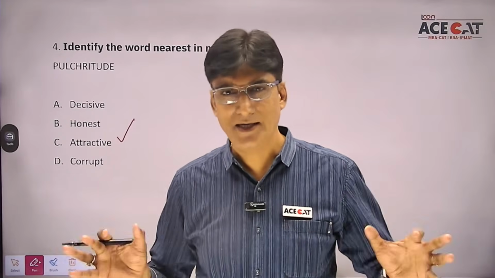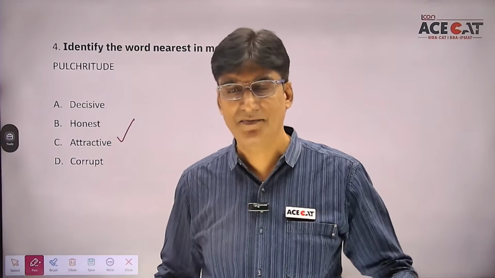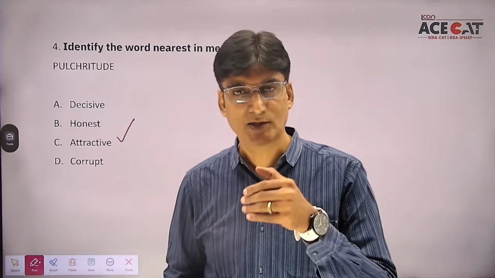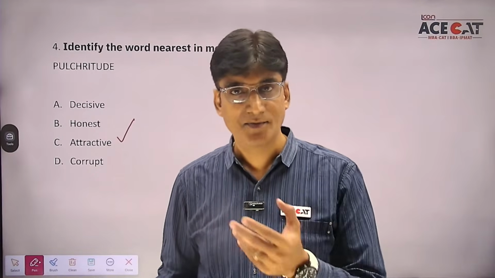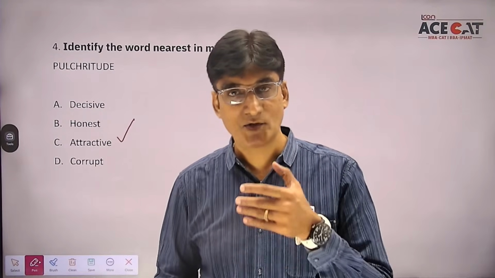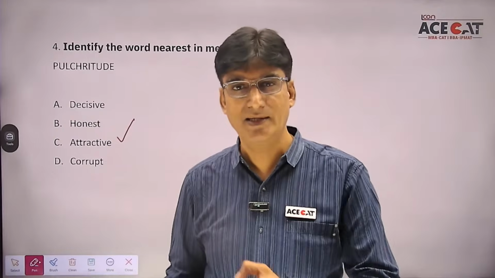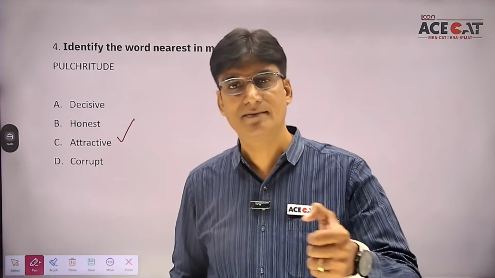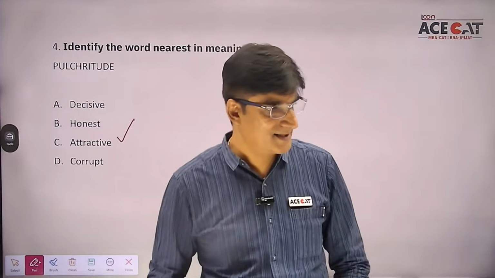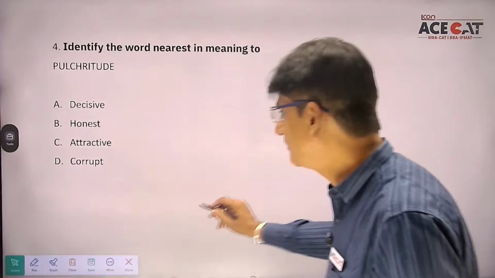इसे और क्या कहते हैं? And students, जो आपकी emotions हैं, जो आपकी feelings हैं, matching words होना बहुत important है. मैं कई बार बच्चों को देखता हूँ, they are not able to communicate well because even if they have got the content, they don't have the matching words to express that content. अगर अपने आप को बहुत अच्छा articulate करना है, तो उसके लिए बहुत अच्छा vocab होना चाहिए. So pulchritude का मतलब है beauty, and here the best answer is attractive. Okay? Coming on students, the next one.